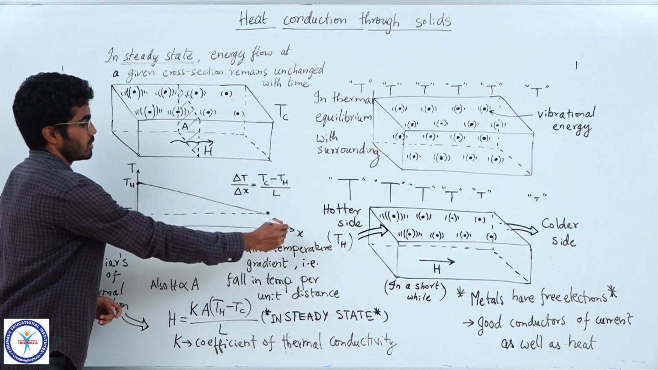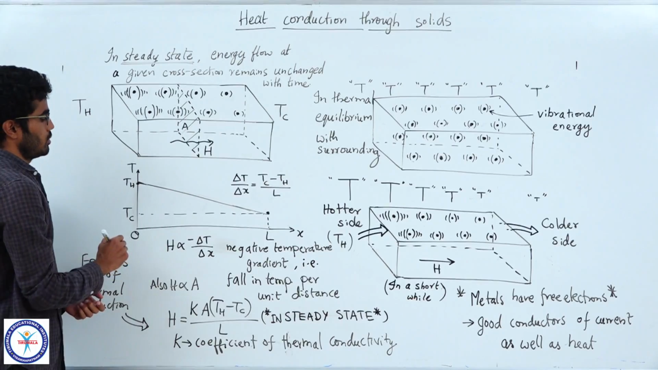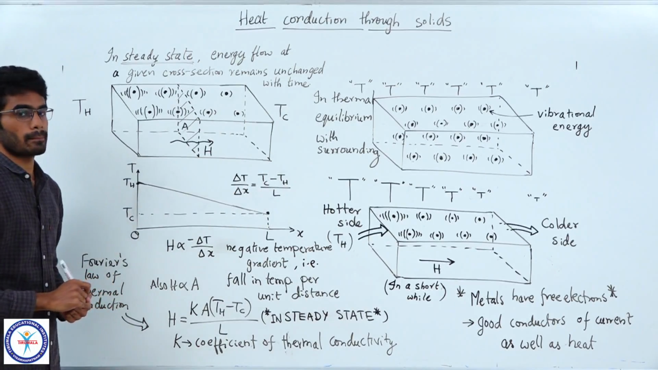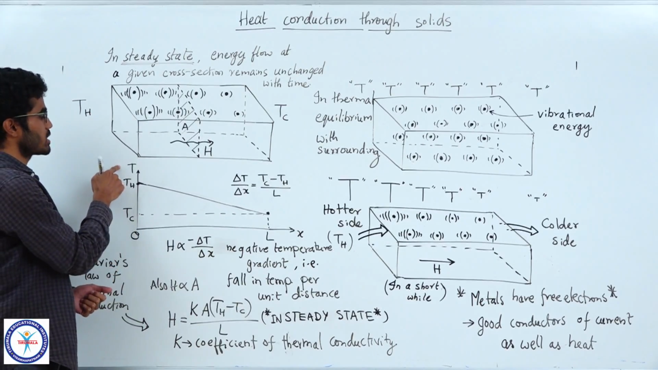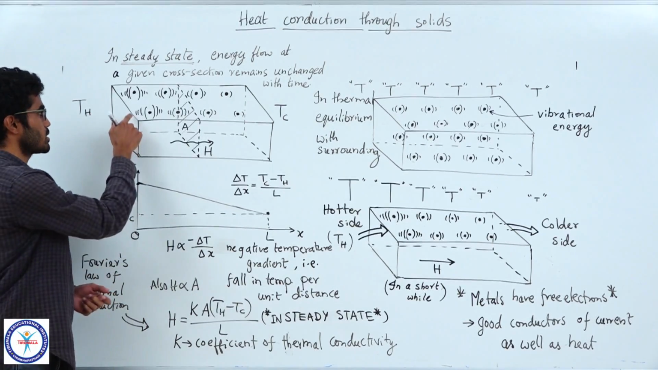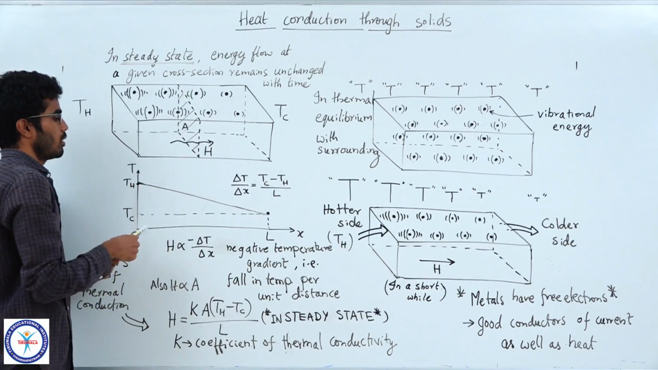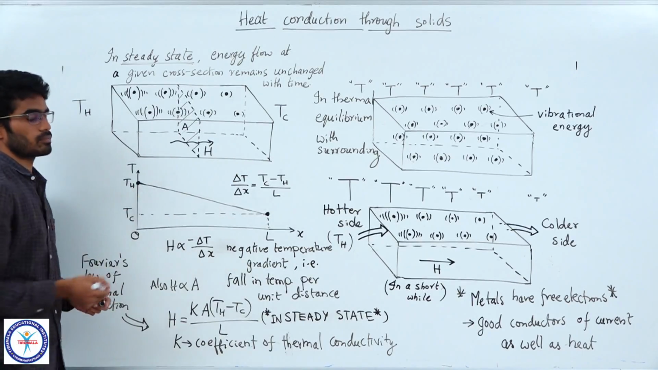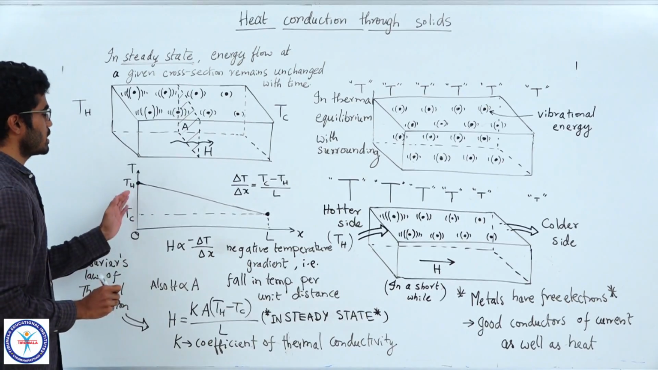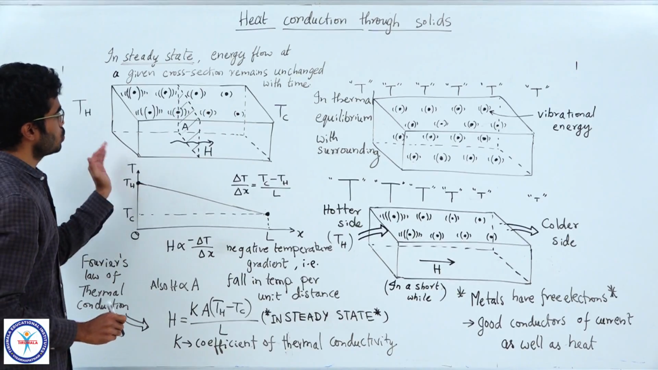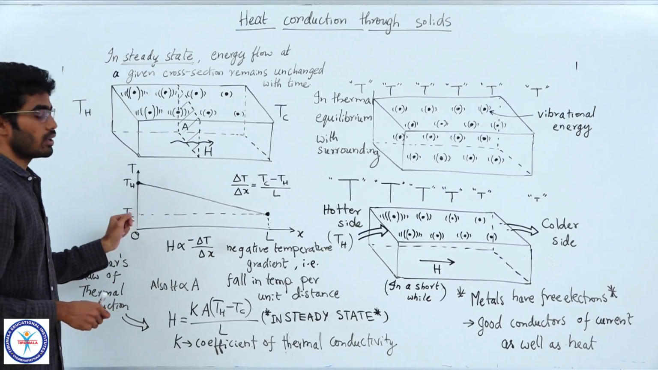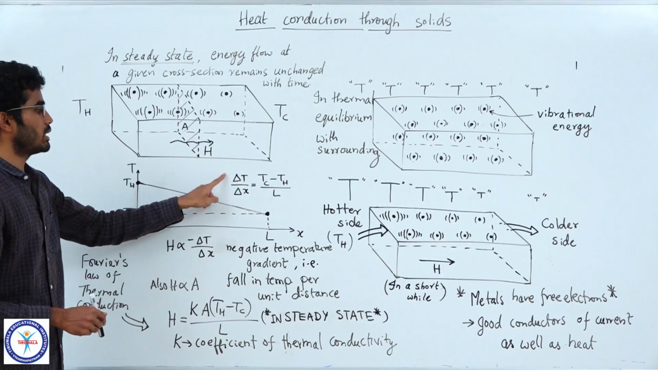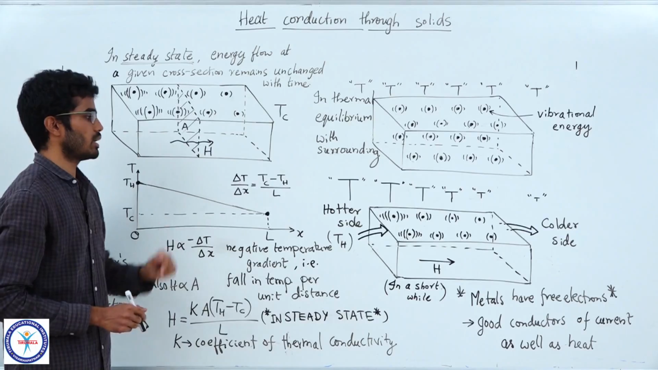Here the x-axis is the position along the length of the slab, and on the y-axis I have taken temperature. We can see that this side is at a higher temperature Th and the other side is at a lower temperature Tc. So we see a gradual decrease in temperature as you move from one side to the other side. So we can calculate the gradient here, the slope delta T by delta x, which is Tc minus Th by L.